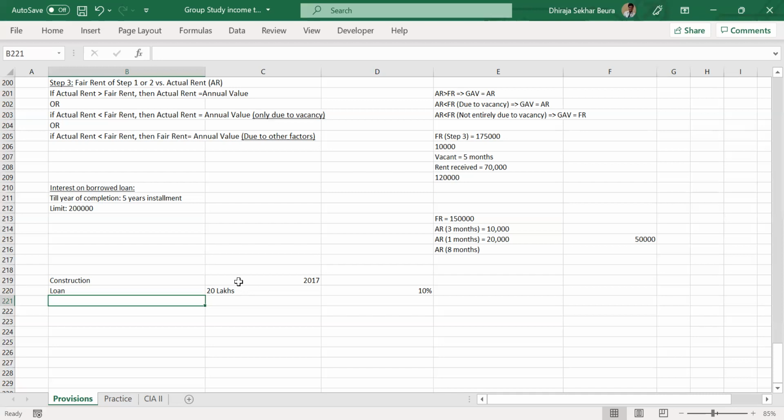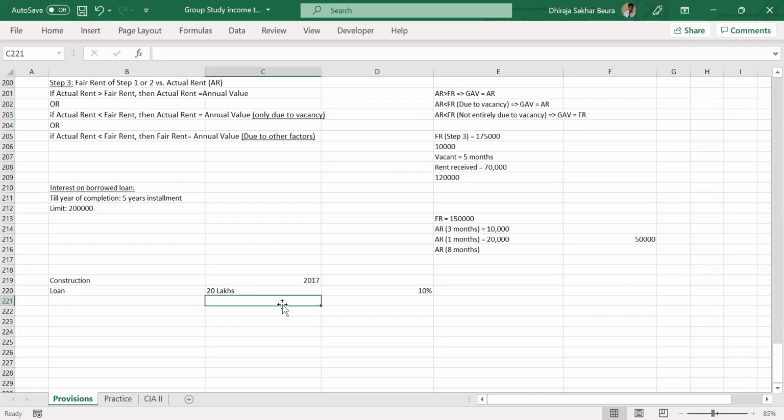That is correct. I'm reaching there. I just wanted to give that logic so that it's easier to remember. As you said absolutely correctly, your construction has just started. It has not even been completed yet. Yet, the loan that you have taken on it, you want to take interest on it as a deduction. That is not allowed. Income tax department says, only after the property is constructed and let out, then only you will have some income on it, then only will we allow you the deduction for the interest. Everybody agrees to this? That makes sense? Perfect. Now in 2017, you will not be allowed any deduction for that.